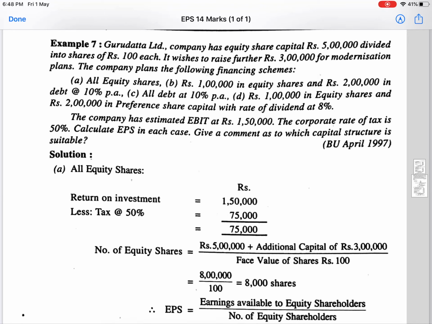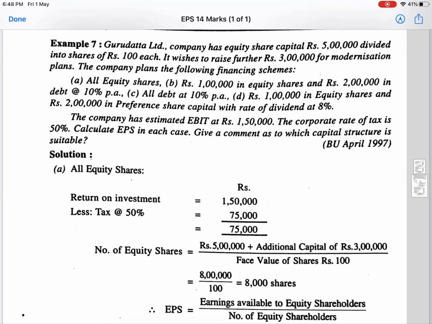So along with 5 lakhs, the company wants to raise 3 lakhs. To raise that 3 lakhs, the company has 4 different plans. You need to suggest to the company which plan is feasible based on earning per share.